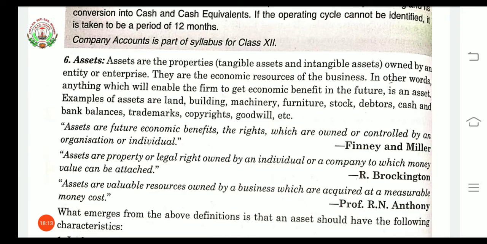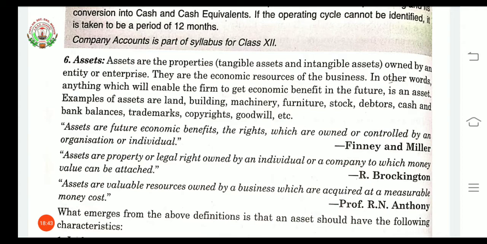Now we have some examples of assets here: building, machinery, land, stock, cash balance, debtors, trademarks, copyrights, goodwill, etc. Below we have a few definitions. First definition is given by Finney and Miller. Assets are future economic benefits, the rights which are owned or controlled by an organization or individual.